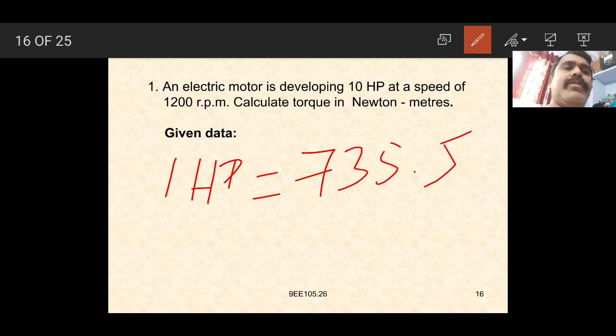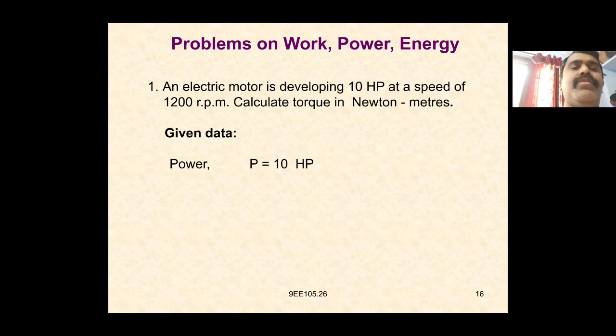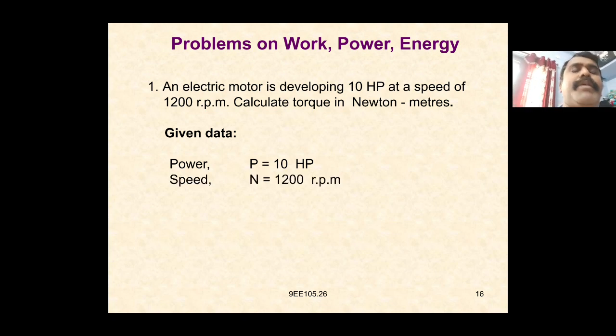We can consider this as the power. The power P is equal to 10 into 735.5. Speed N is equal to 1200 rpm. Calculate torque. Torque is nothing but force into distance. Power P is equal to 10 HP, speed N is equal to 1200 rpm, torque T is equal to how much?